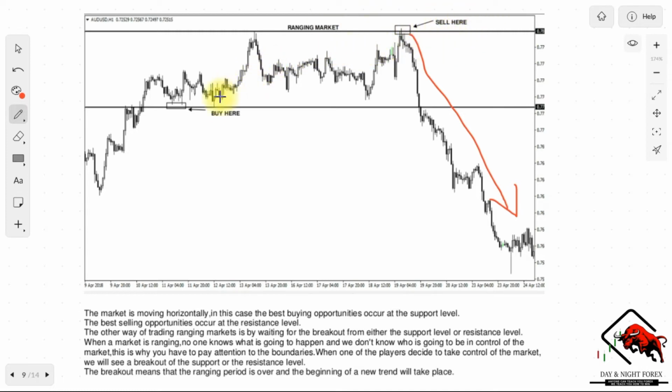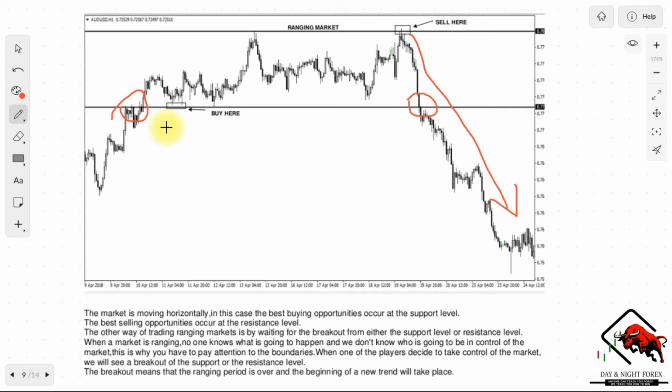The other way of trading a ranging market is by waiting for the breakout from either the support level or the resistance level. So there's a breakout, as you can see. This is a breakout to the upside. When the market is ranging, no one knows what is going to happen and we don't know who is going to be in control of the market. This is why we have to pay attention to the boundaries. When one of the players decides to take control of the market, either the bulls or the bears, we will see a breakout of the support or resistance level, as you can see right there on the chart.